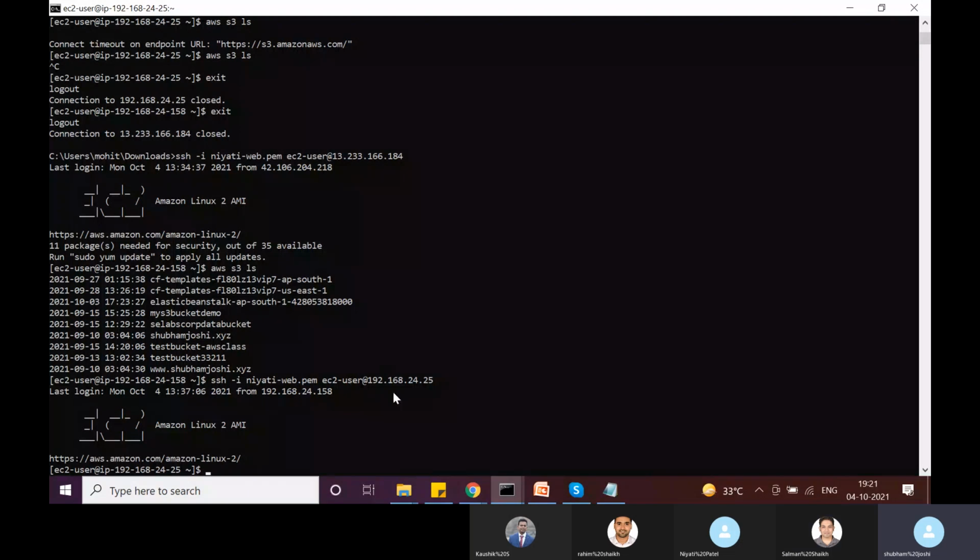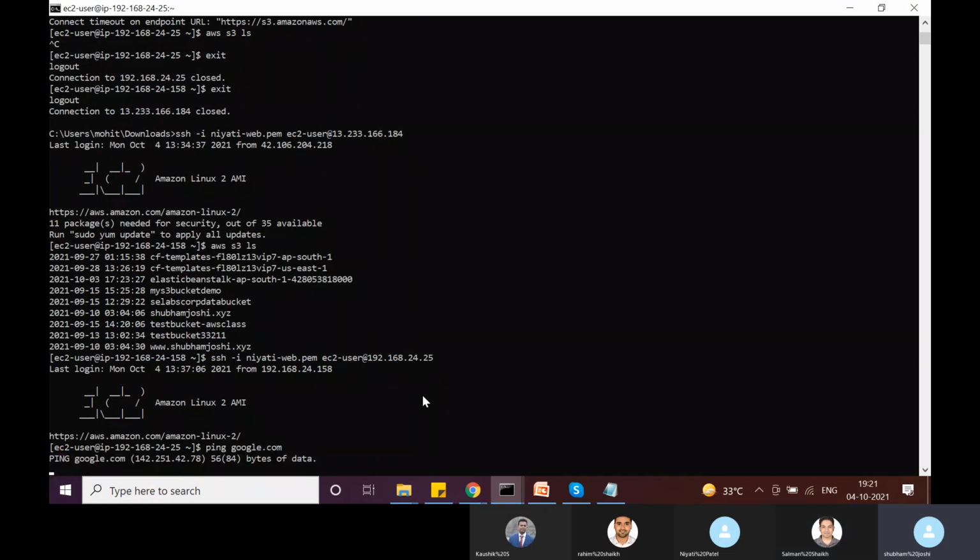So now I'm already inside this machine, and this machine does not have internet access at all. So there is an interesting question: how do we allow this machine to connect to the AWS S3 service? Because the company policy says that company data cannot traverse via the internet gateway.